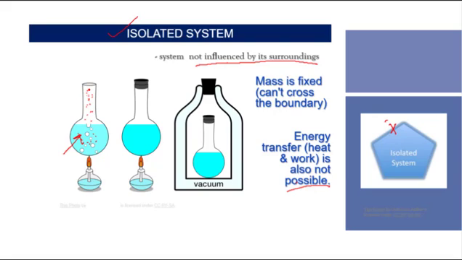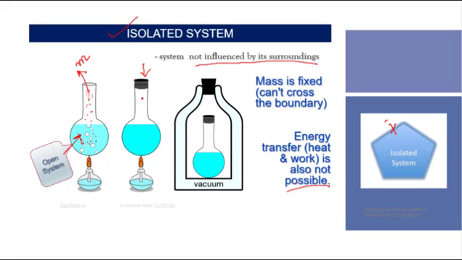This steam will go out of the container. That means it is going out of the system, so mass is going out. So this is an example of an open system, where both mass transfer and heat transfer are possible.